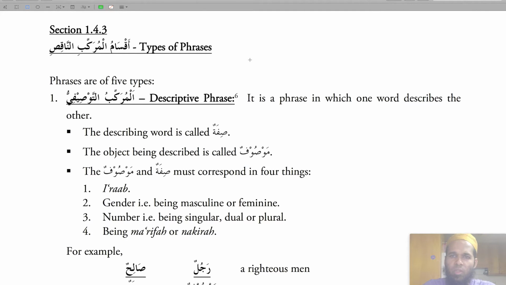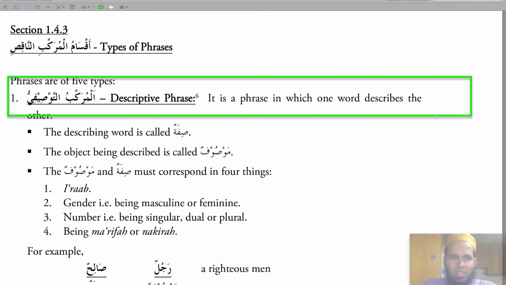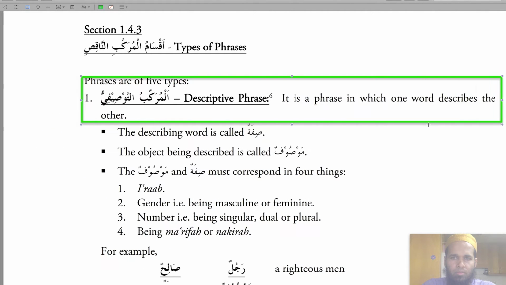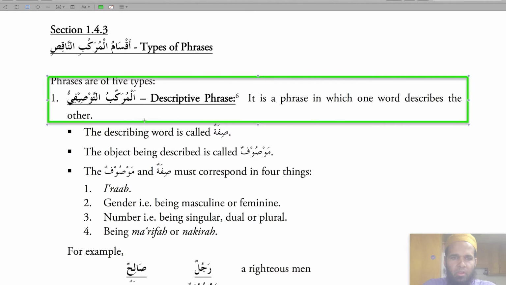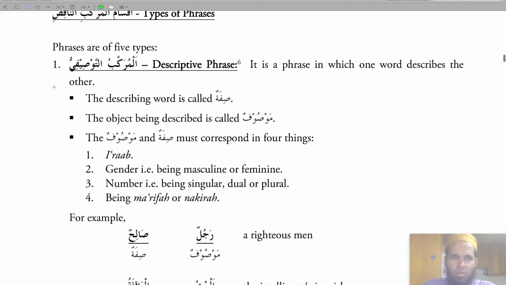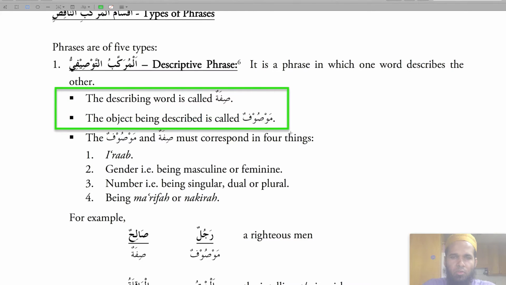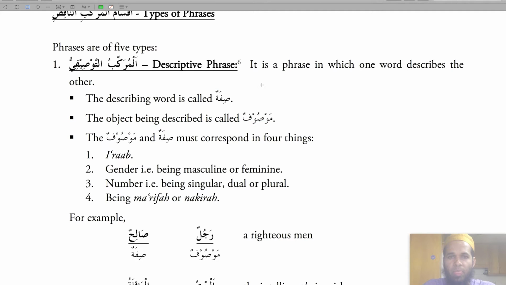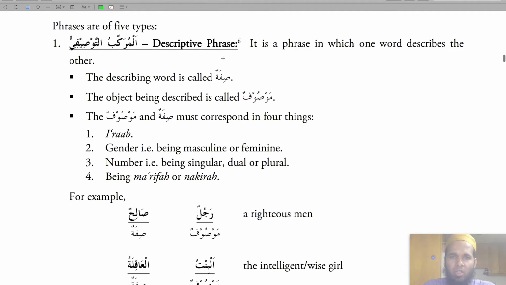It is a phrase in which one word describes the other. The describing word is called sifa, and the object that is being described is called mawsuf. So these are the two key terms you got to memorize, and you're going to come across these a lot. The mawsuf and the sifa must correspond in 4 things.